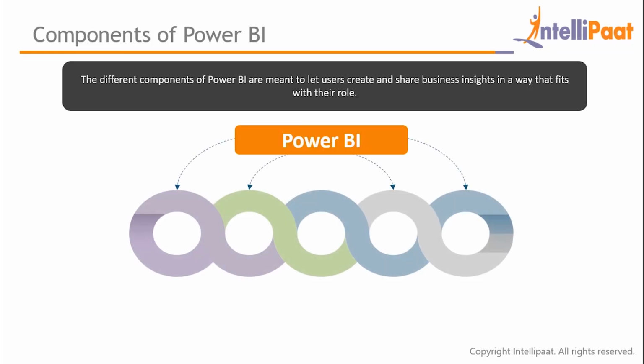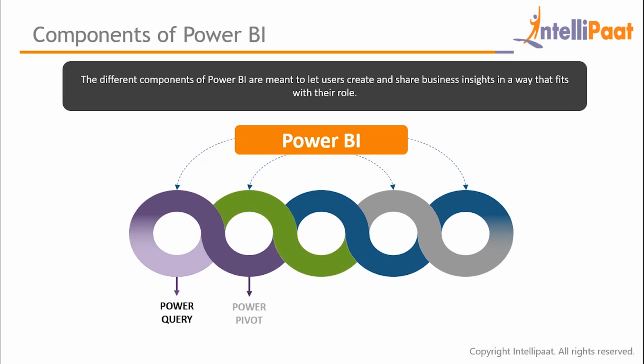There are 5 different components of Power BI. Power Query and Power Pivot are engines that help transform data. While Power Query fetches and cleans data, the processed data is loaded onto Power Pivot. Next comes Power View. This is a data visualization technology that lets users create interactive charts and maps and other visuals that bring data to life.